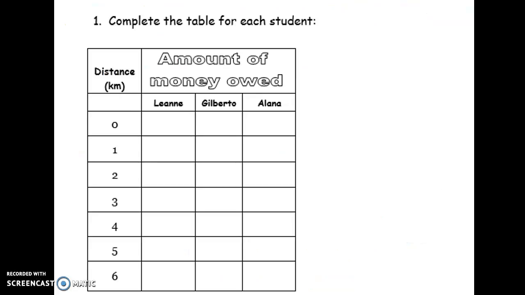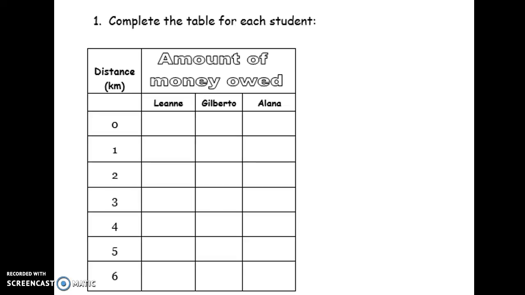So, based on the pledge plan, you're going to complete the table for each student. Remember, Leanne gets $10 no matter how far she walks. So if she walks 1 kilometer, she gets $10. If she walks 2 kilometers, she still gets $10. It's like working at the dollar store. You know, like no matter what you buy, it's all $1. Well, for Leanne, no matter what she does, she's only getting $10.